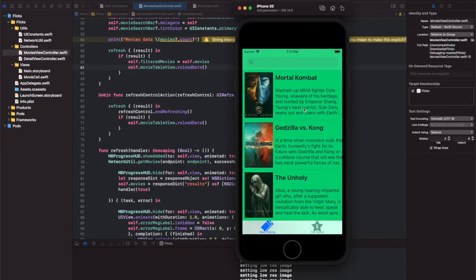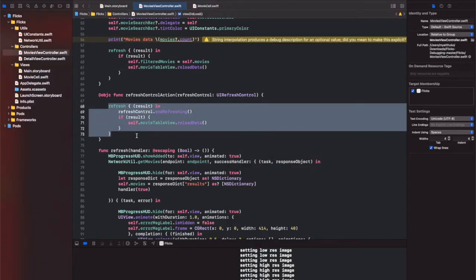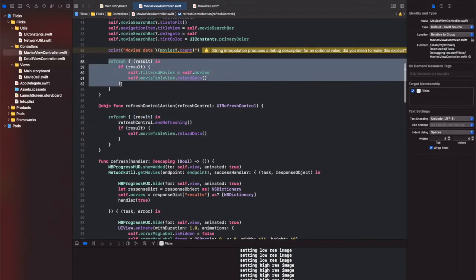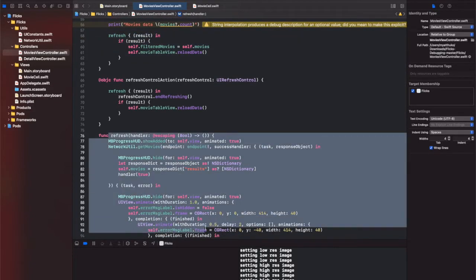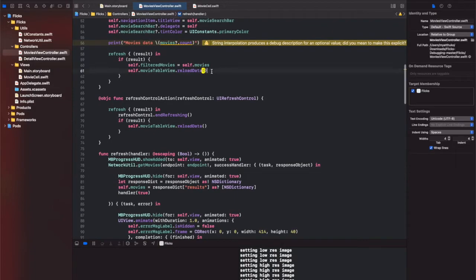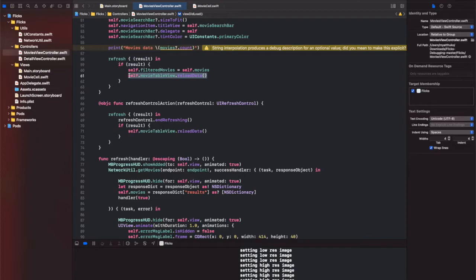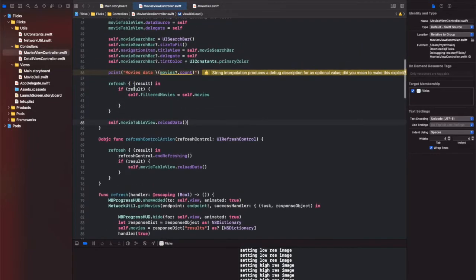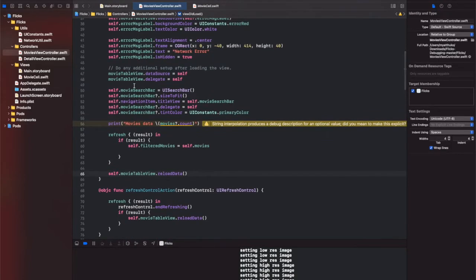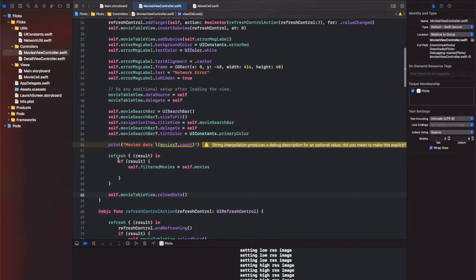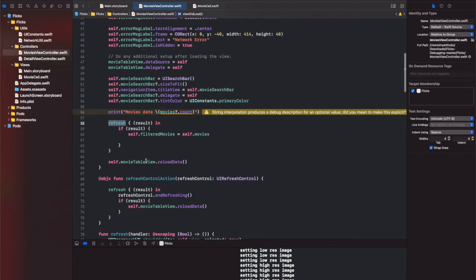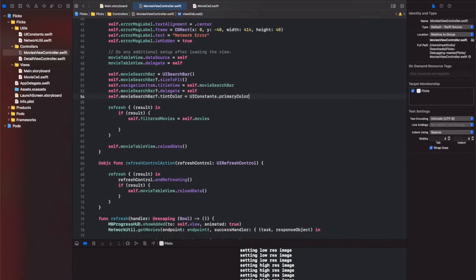Okay, so as we figured out, this refresh function and this refresh function need to be the same because they're using the same networking call from here. The way that it works is that before, we had this one outside of this refresh function, so it reloads the table view before this refresh function finished.